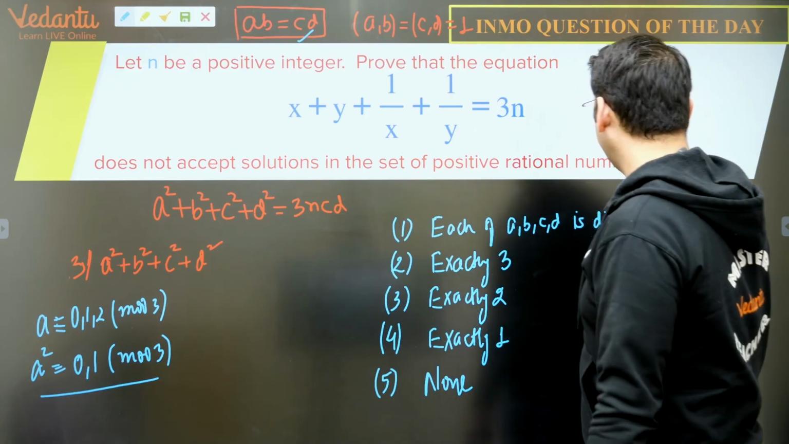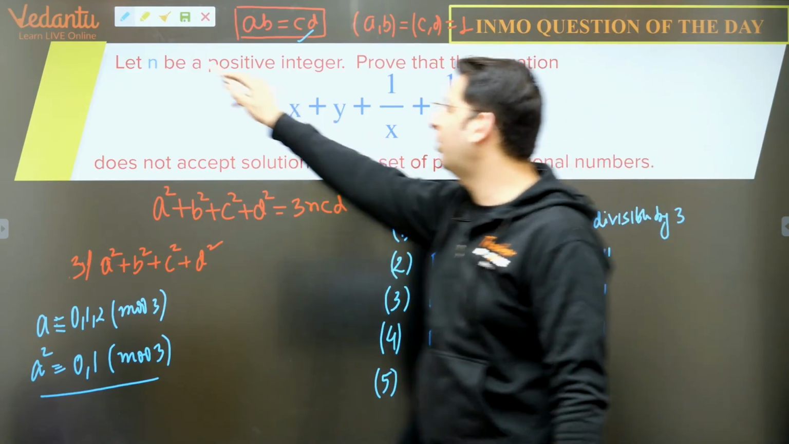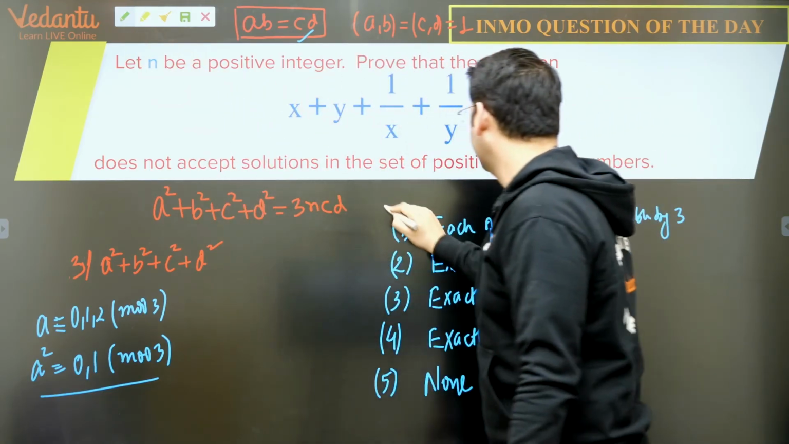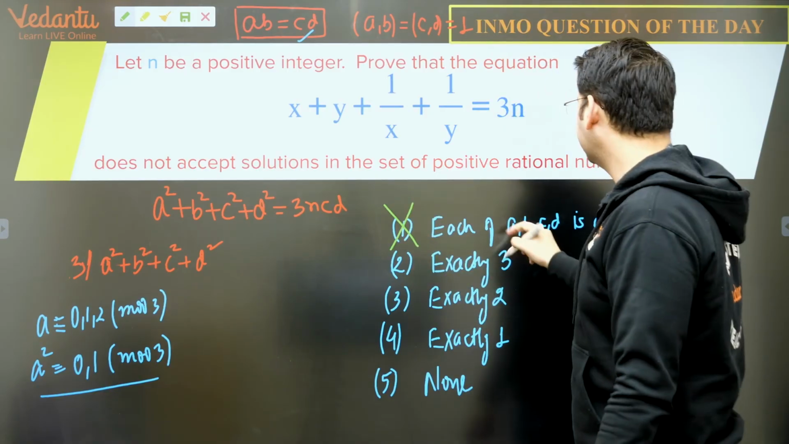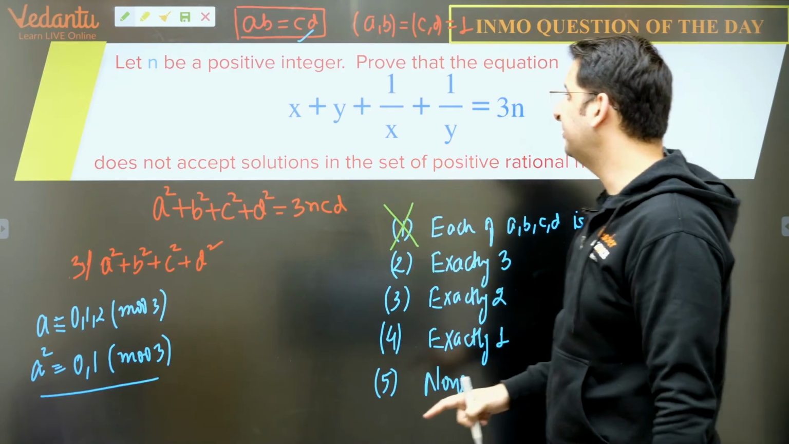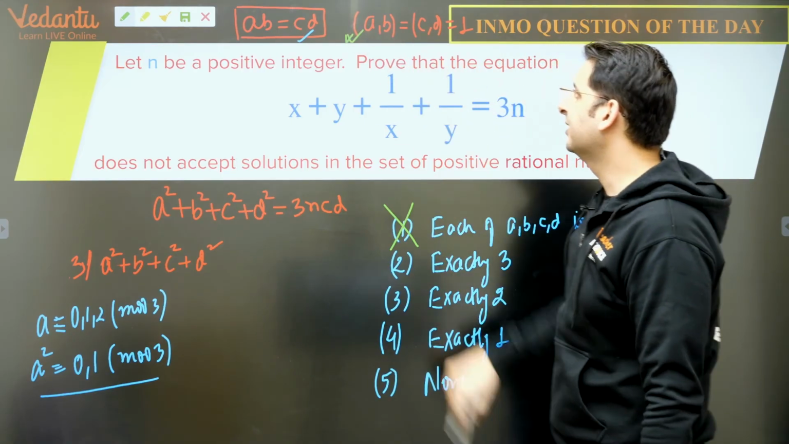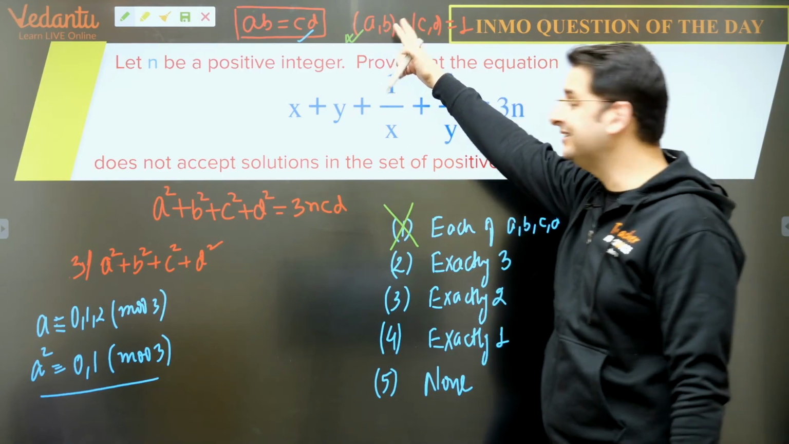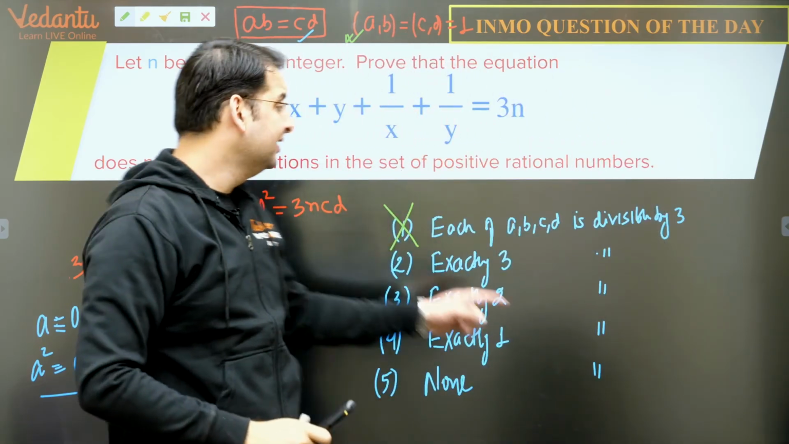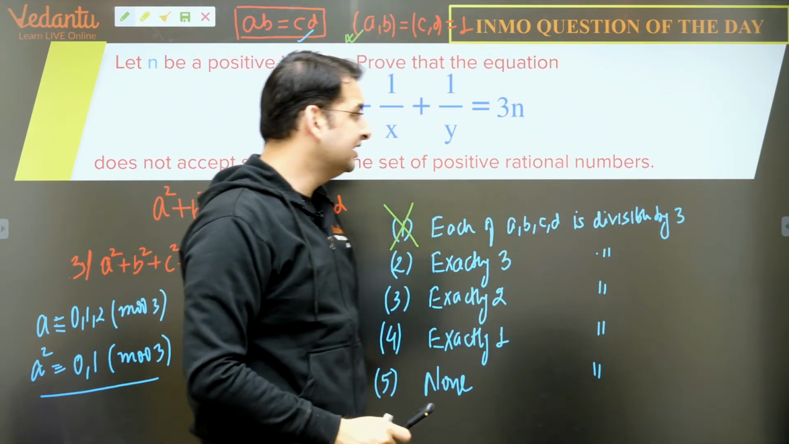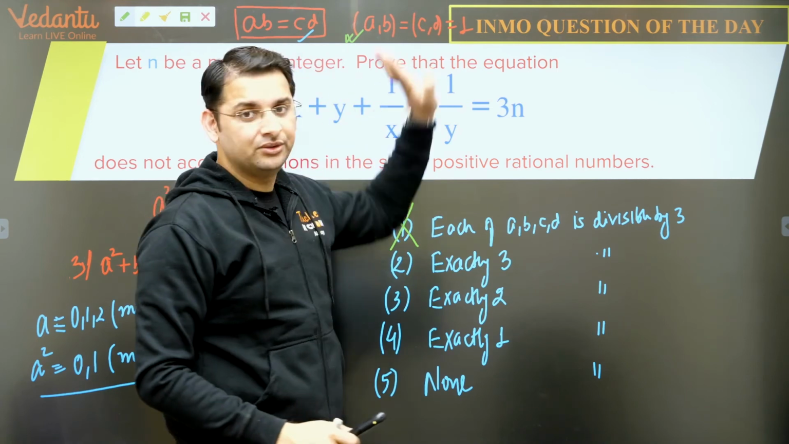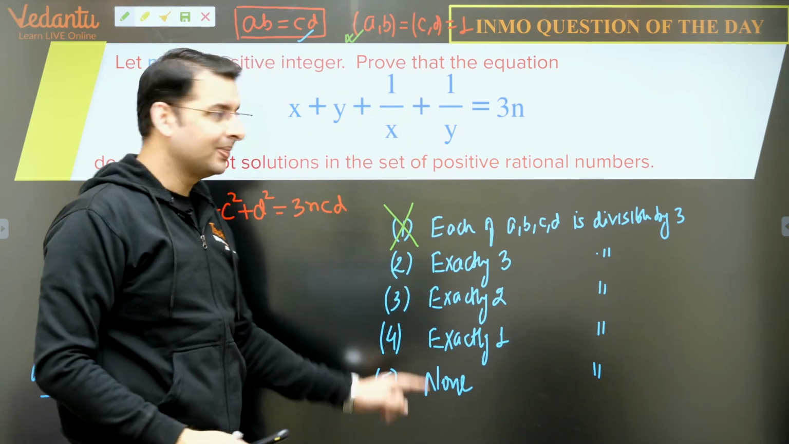So first is each of A, B, C, D is divisible by 3. So obviously this cannot happen, because if all of them are divisible by 3, then this result will not be proven. This will not be true because we know that GCD of A, B is 1, GCD of C, D is 1. If each of these 4 is divisible by 3, this result will not be true. So that case is finished.